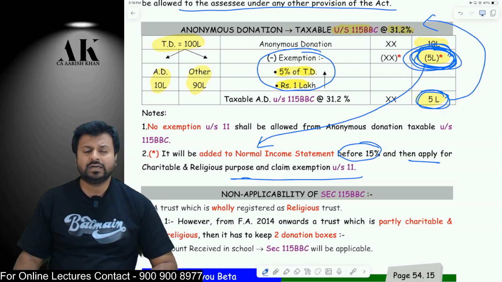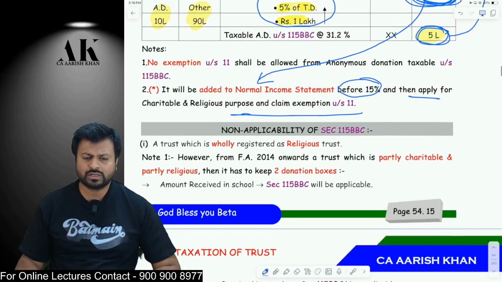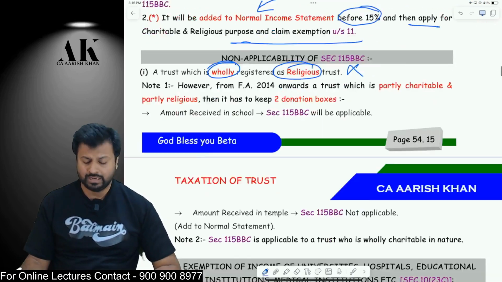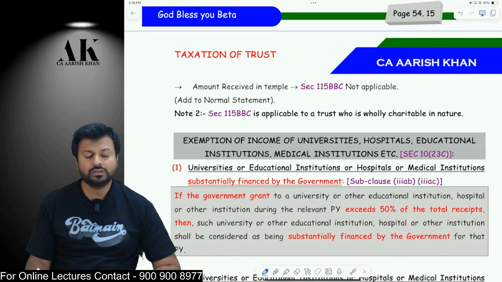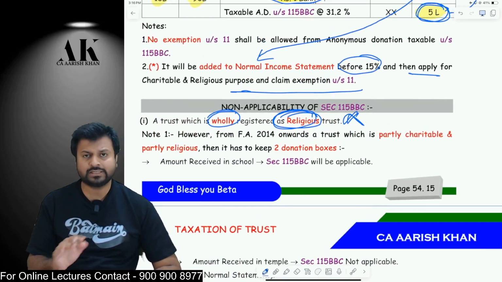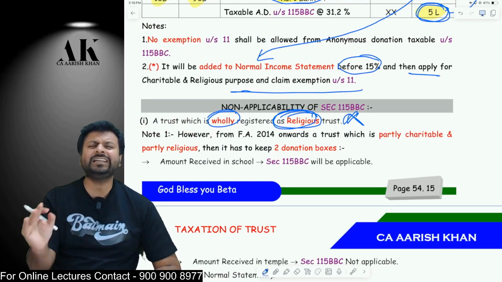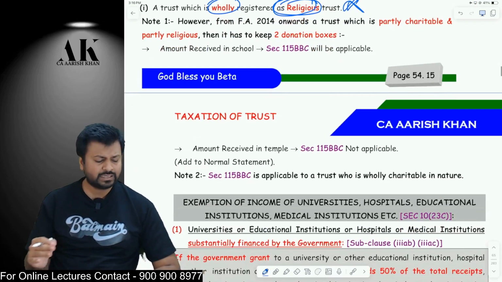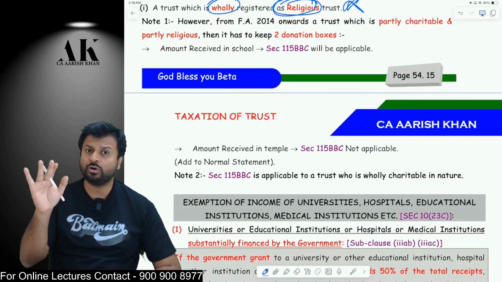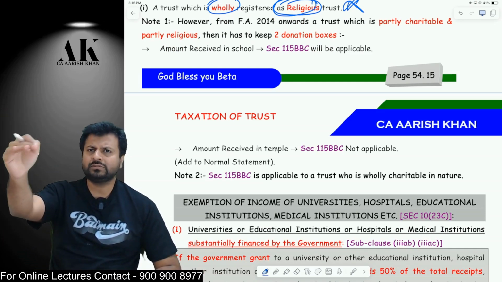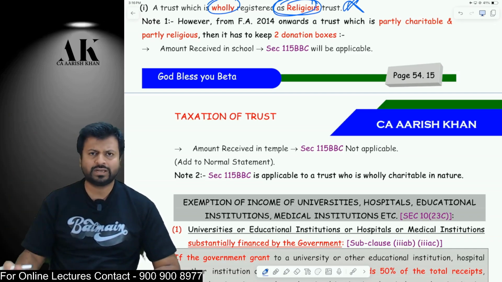Okay. Now, 115 BBC is not applicable to certain people. That is, if you are wholly charitable trust, then 115 BBC is not applicable. Okay. If you are wholly religious trust, sorry, I said wrongly. I said opposite. If you are wholly religious trust, then 115 BBC is not applicable. If you are completely religious, 100% religious, only religious, 115 BBC is not applicable. In that case, whatever donation you receive, that will be treated as a normal donation. It is not exempt. It will be treated as a voluntary donation. Add to the income statement, less 15%, apply the money, and then you can get the exemption.